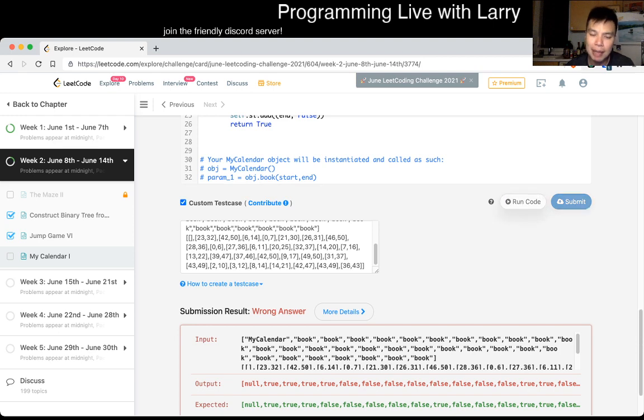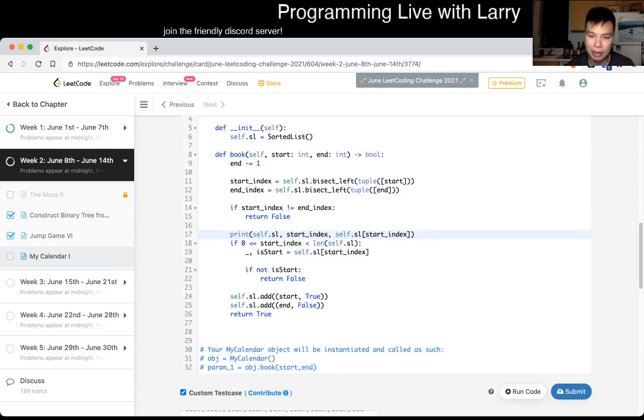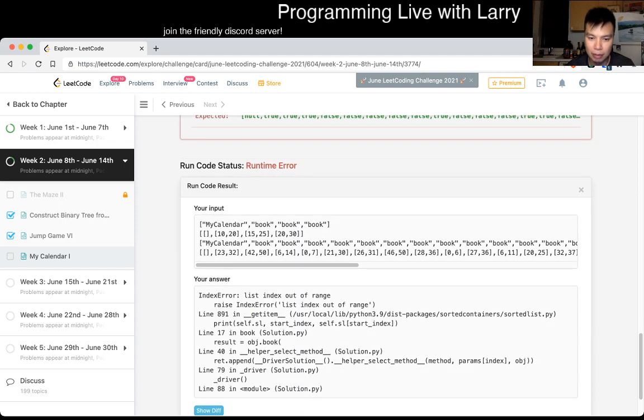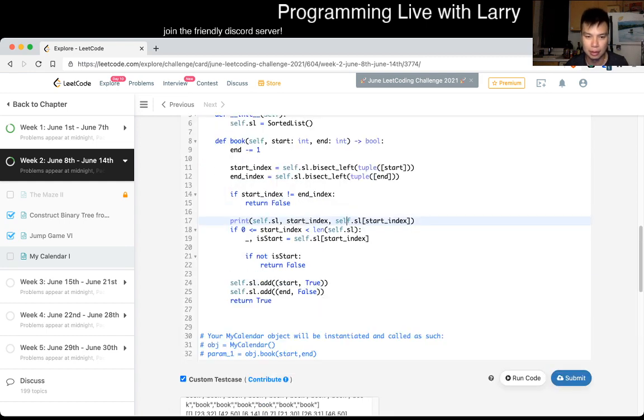Sometimes, even when I get something right, I will debug it because I'm not confident about it. But, oh, whoops. Okay, guess that's fair.